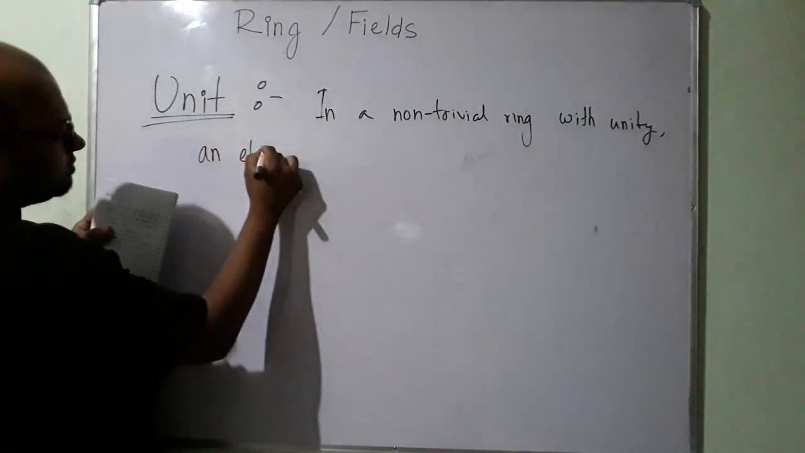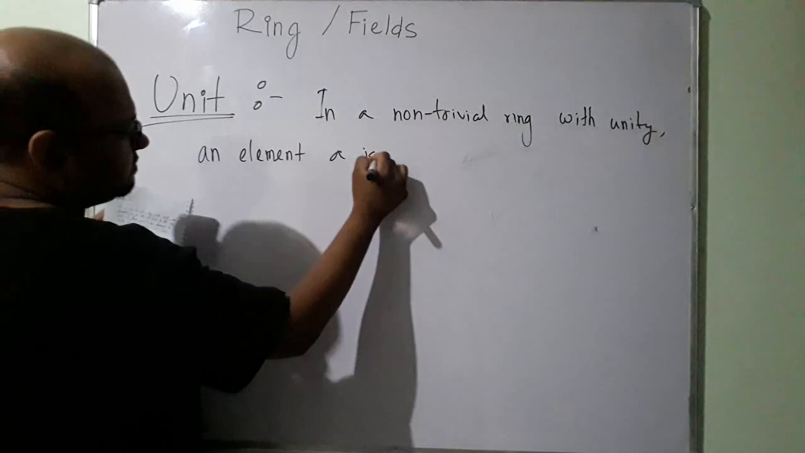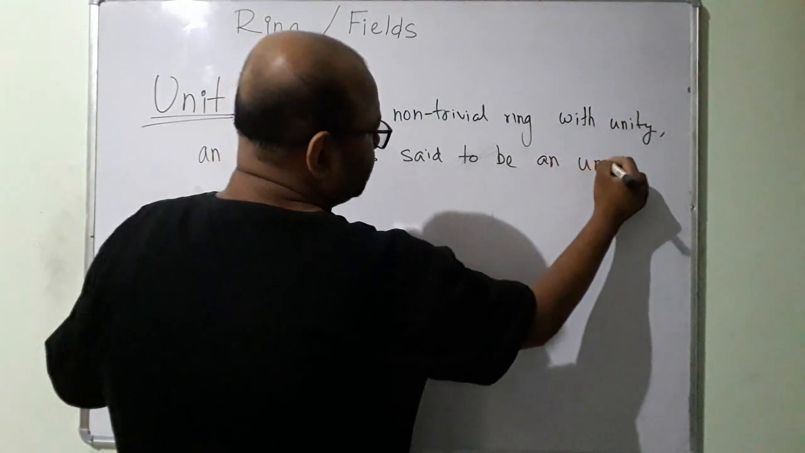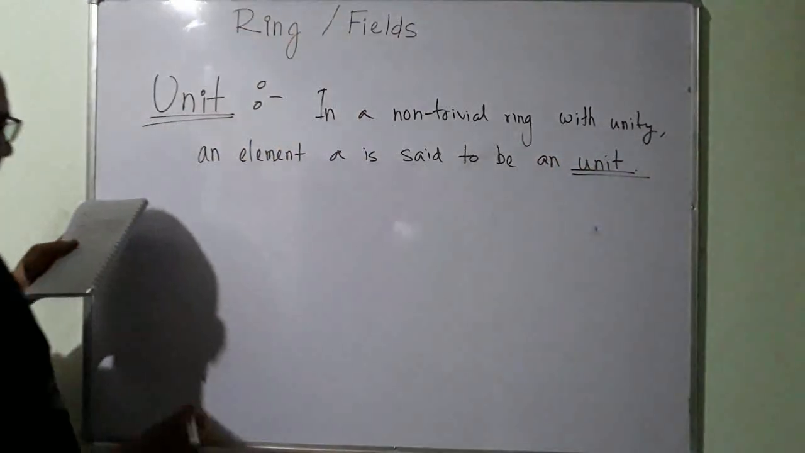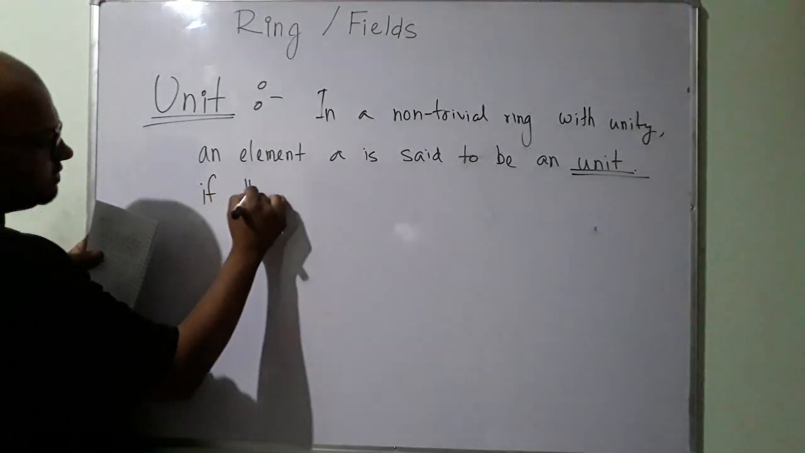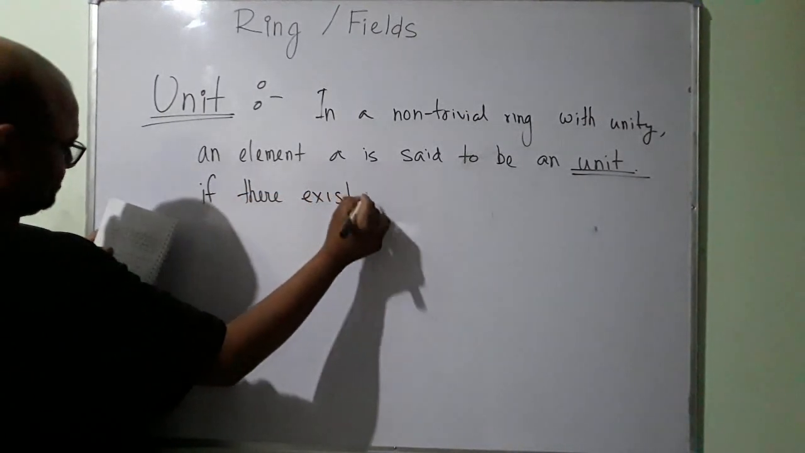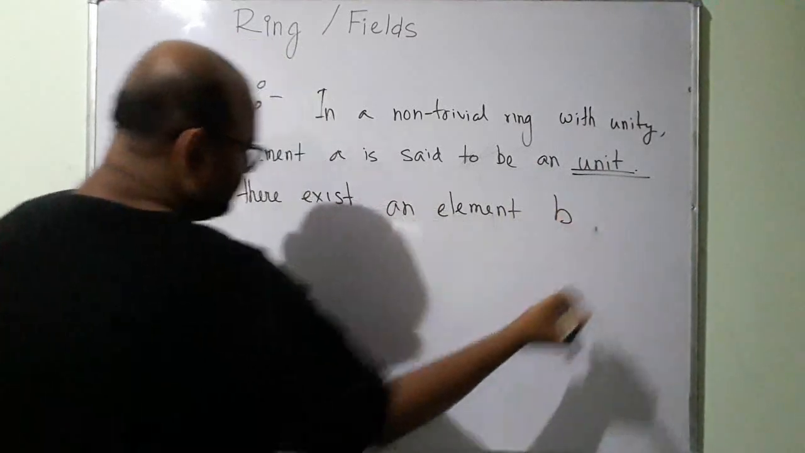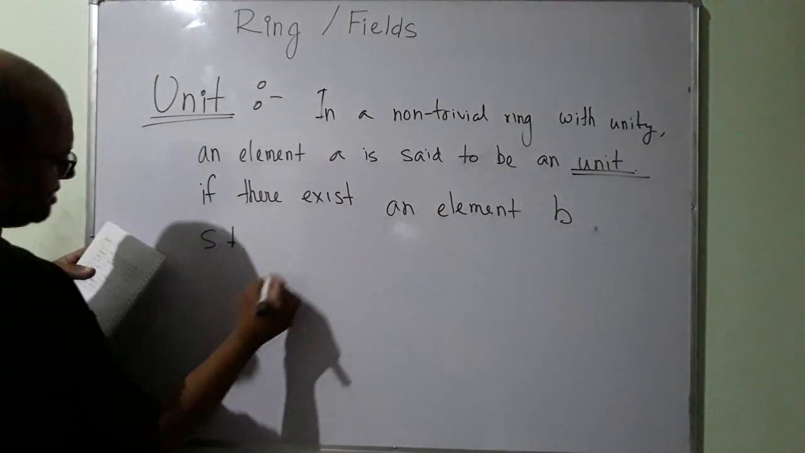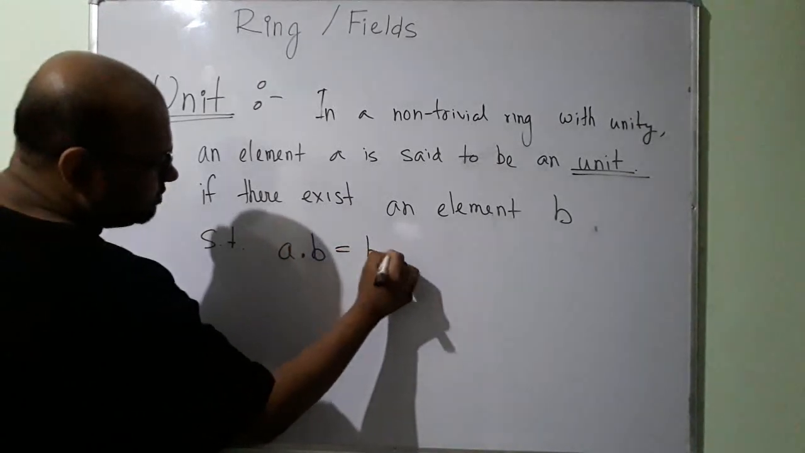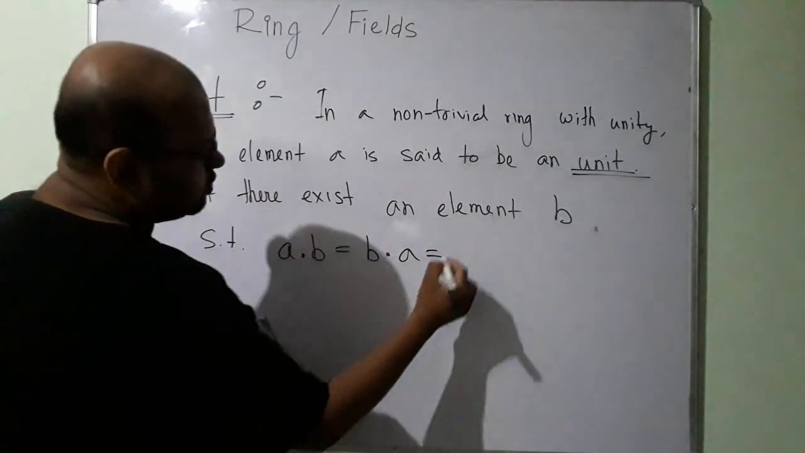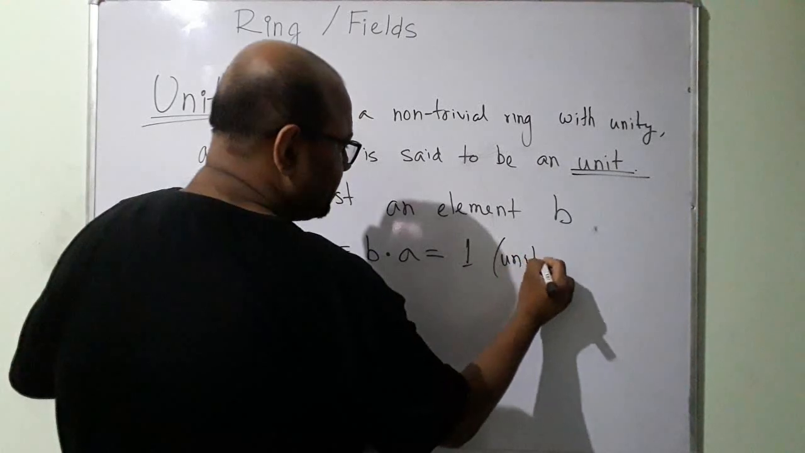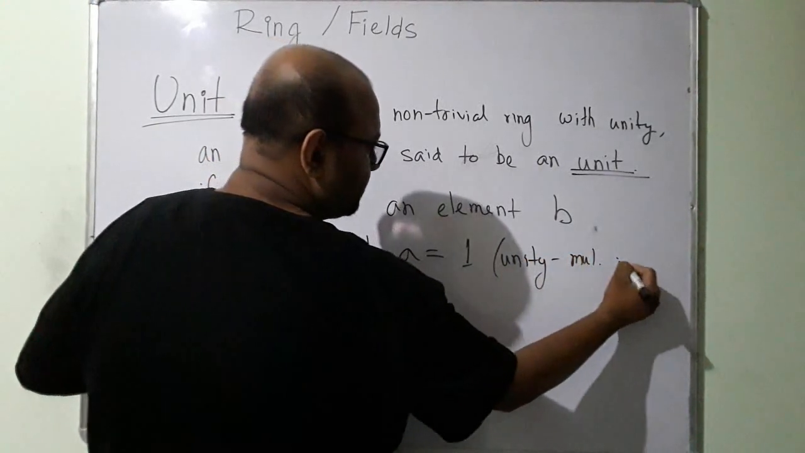an element A is said to be a unit if there exists an element B such that A into B is equal to B into A is equal to 1, that is unity, in other words, the multiplicative identity.